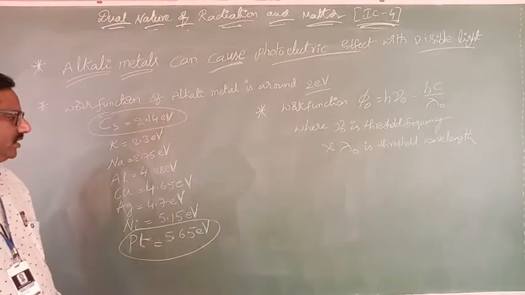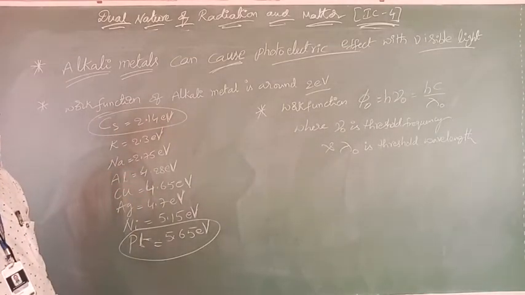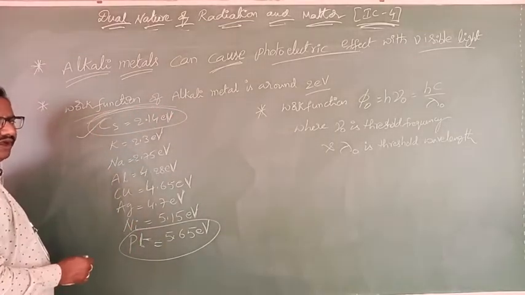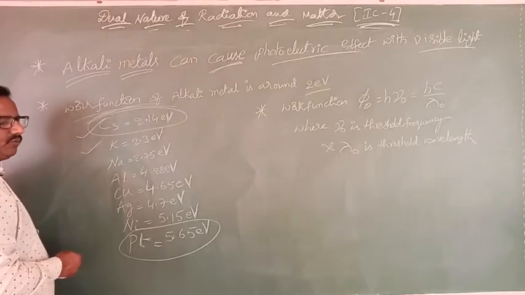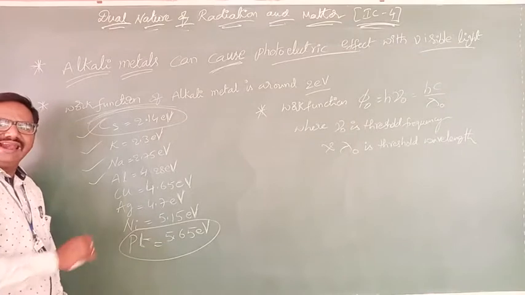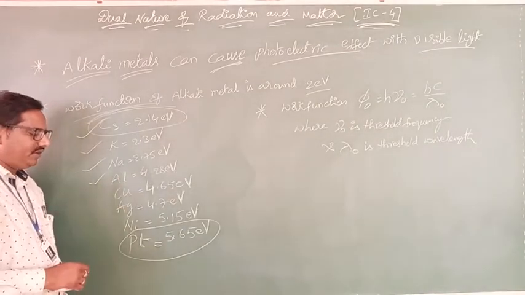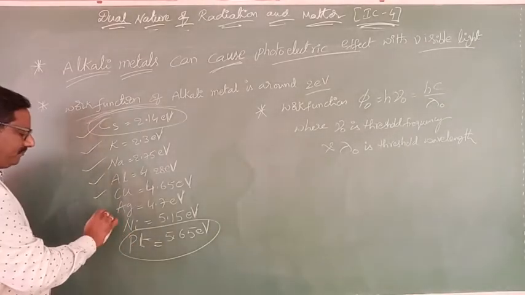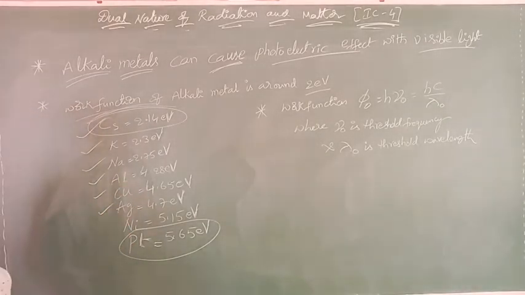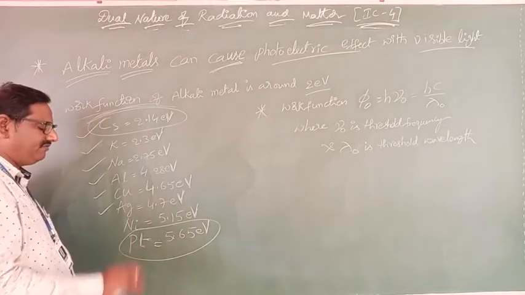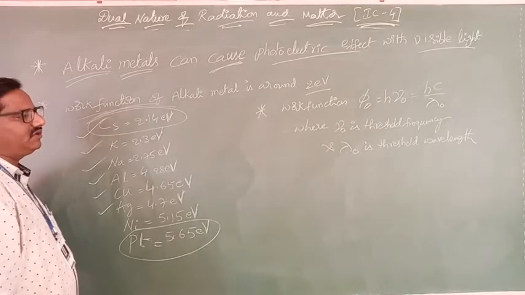In between, some other metals are also given here. See, the work function of cesium is 2.14 eV, potassium is 2.3 eV, sodium is 2.75 eV, aluminium is 4.28 eV, copper is 4.65 eV, mercury is 4.7 eV, nickel is 5.15 eV, and platinum is 5.65 eV. These are all the work functions.